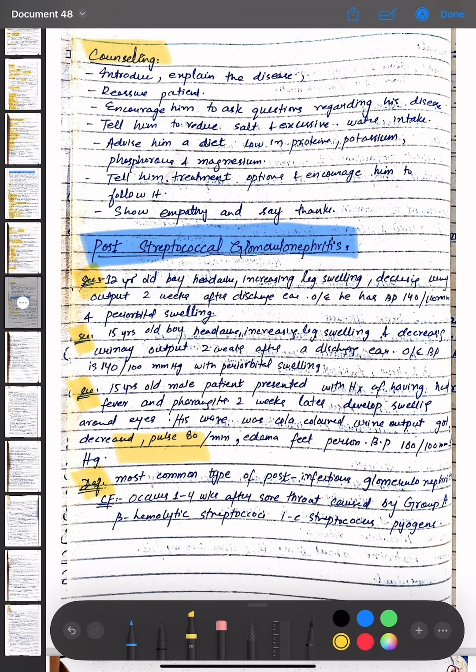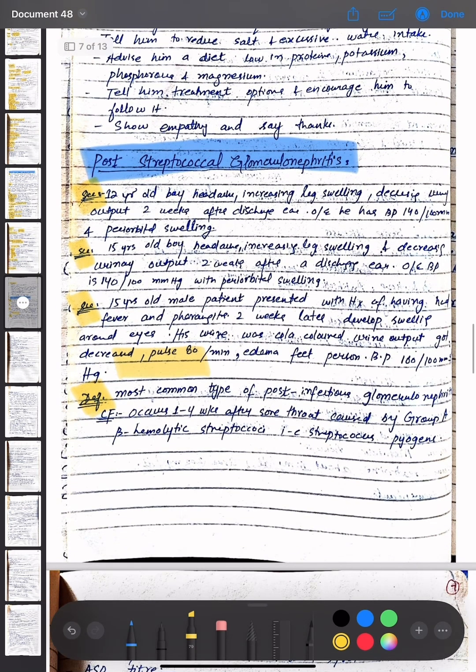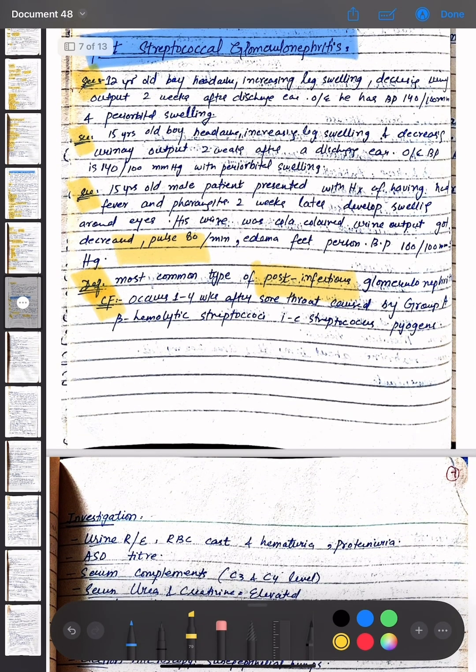So the definition of post-streptococcal glomerulonephritis is that it is the most common type of post-infectious glomerulonephritis. There will be history of infection either in ear or in throat. The clinical features are that it occurs 1 to 4 weeks after sore throat and is caused by group A beta-hemolytic streptococci, that is Streptococcus pyogenes.